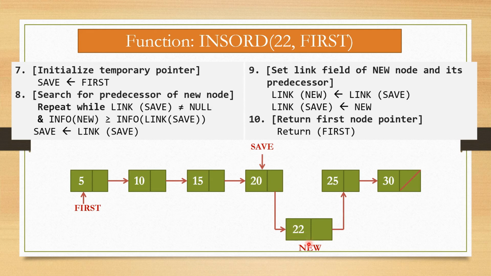This new node is inserted in this ordered list in increasing order, because the first node is 5, then next is 10, then 15, 20, 22, then 25 and 30. Okay, and the last step is return first node pointer, that will return first. So we get this first node. So this is the example to insert a node in an ordered list.